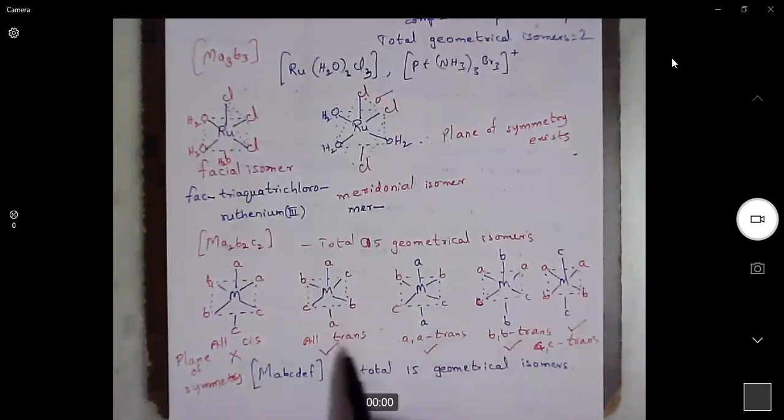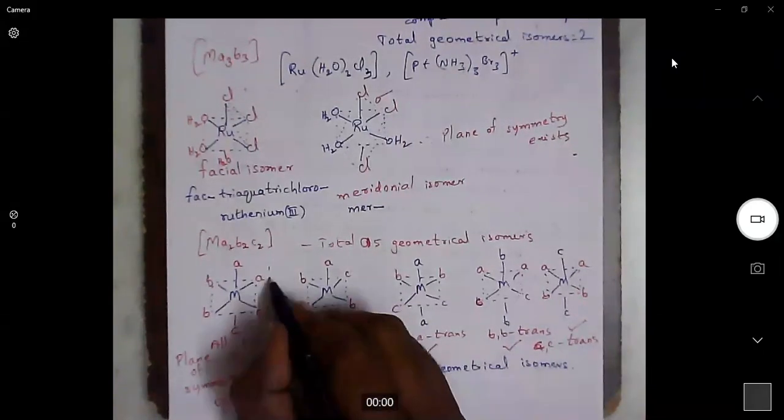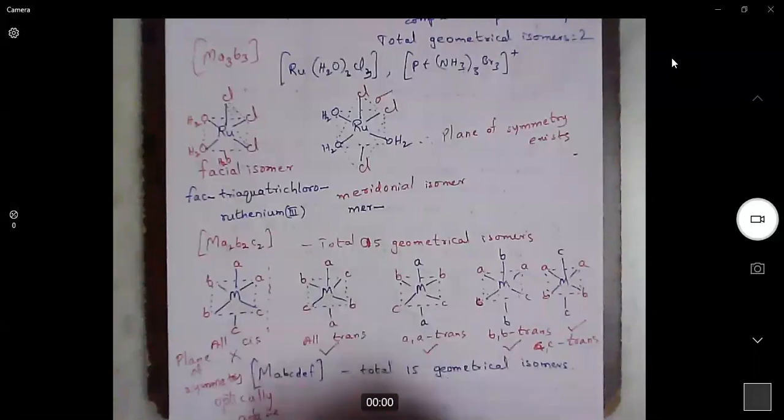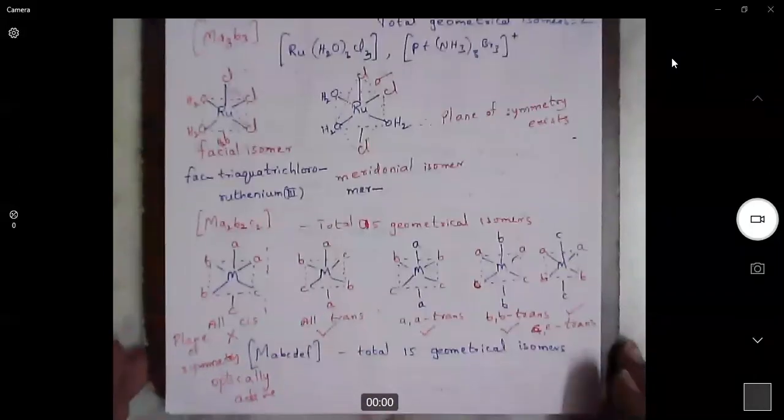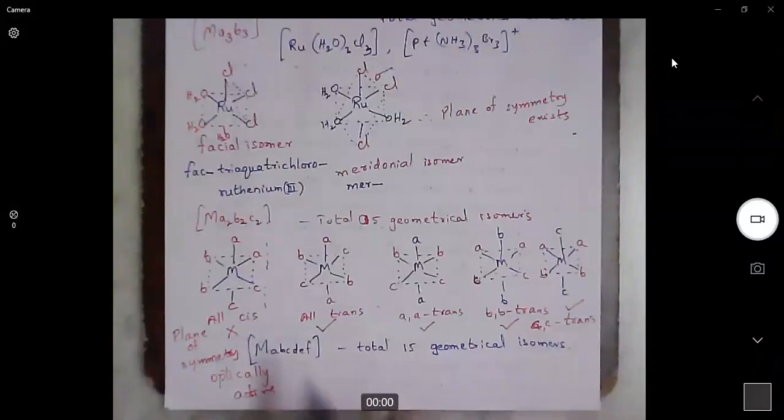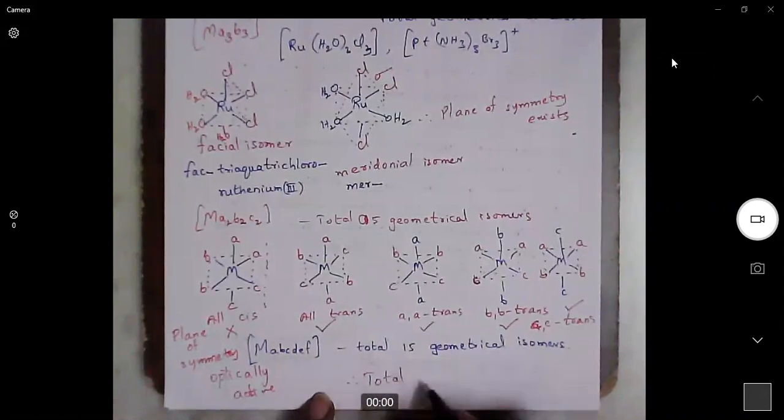Then we don't have optical isomerism for those. This is the only one that is optically active because there is no plane of symmetry. This is optically active. That means for this, a pair of enantiomers is possible. This one and its mirror image. Now, how many total isomers are possible?